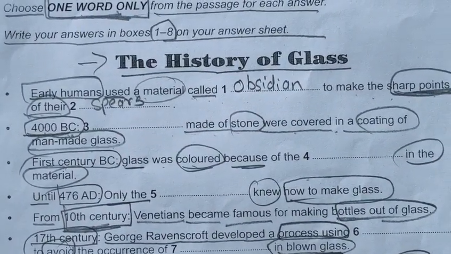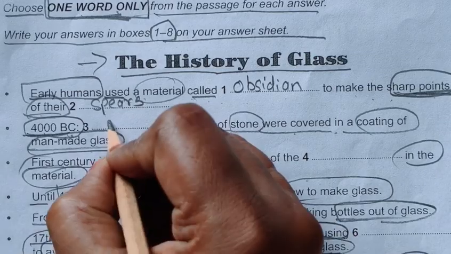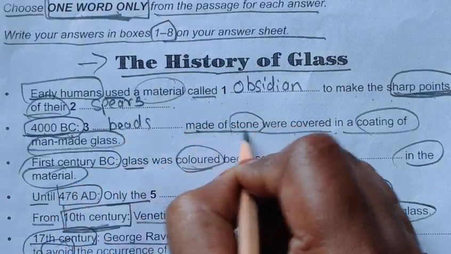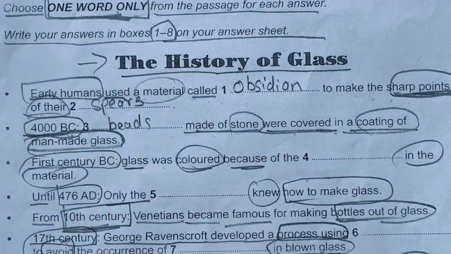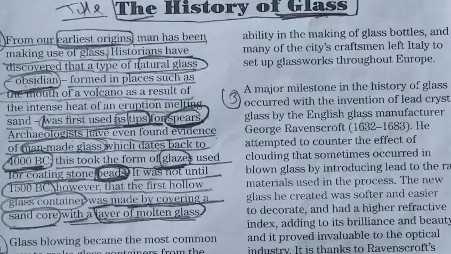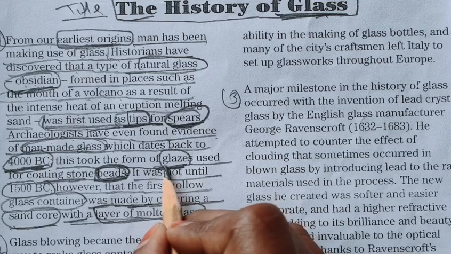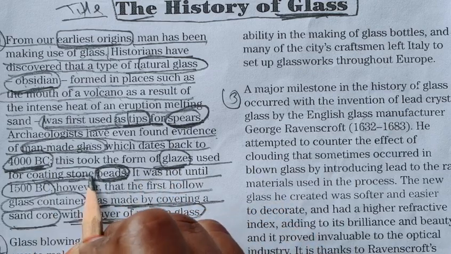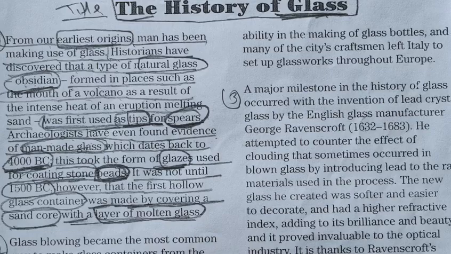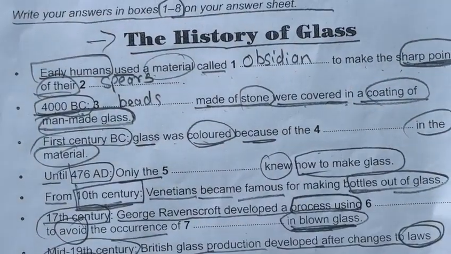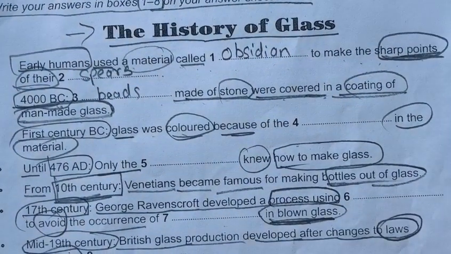So 4000 BC, beads made of stone were covered in a coating of man-made glass, okay, and we have found all these keywords, man-made glass, 4000 BC, coating stone, and our answer will be beads, B-E-A-D-S, beads. I hope you have understood this, from where we are getting our answers.